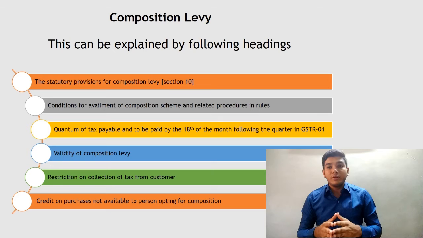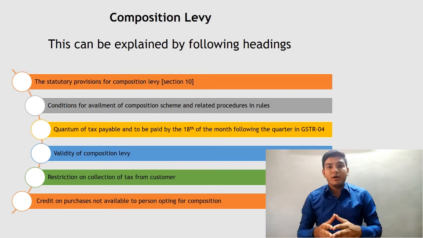Second, the person shall not engage in supply of goods or services which are not leviable to tax under GST. For example, alcoholic liquor for human consumption is out of the purview of the GST Act. If any person is engaged in such supply, then he cannot opt for composition scheme. Third, the person is not engaged in supply of services. If any person is involved in supply of goods but is also engaged in supply of services, then he cannot avail composition scheme.